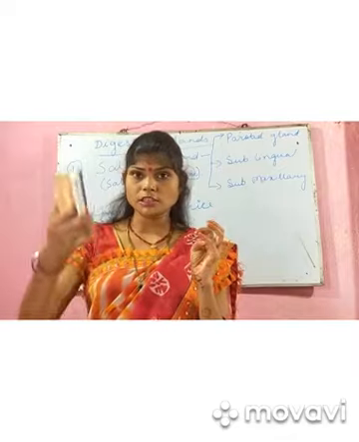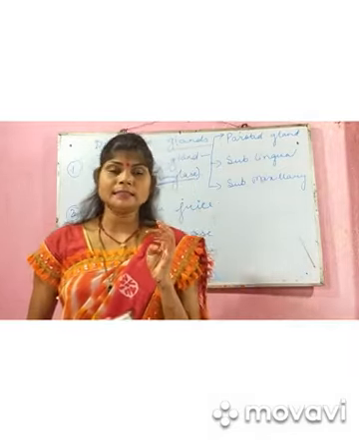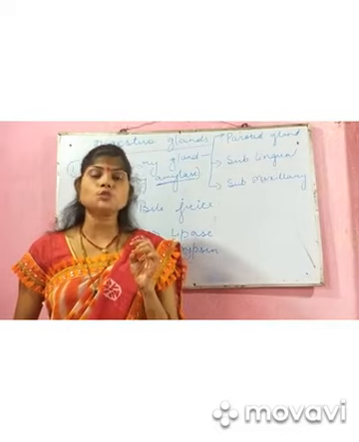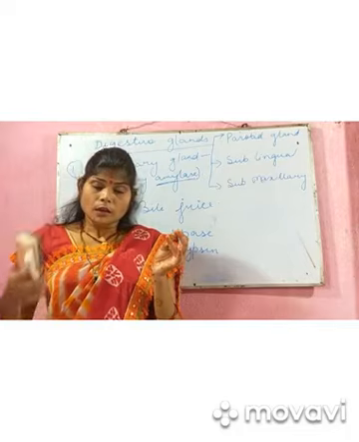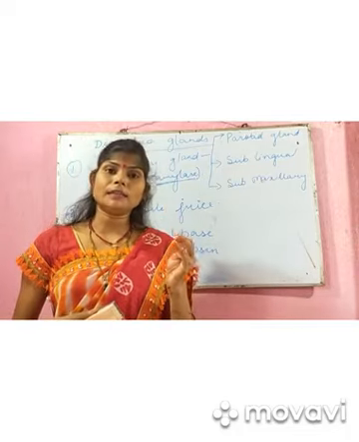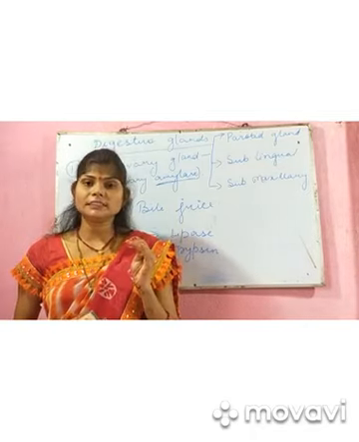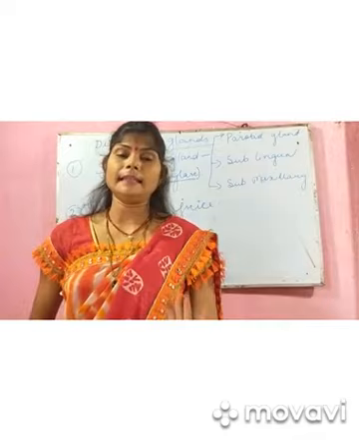Just below it was the pharynx, then larynx, esophagus. Esophagus is also known as food pipe. Below the esophagus was the stomach. After that, small intestine, large intestine, rectum, anus.